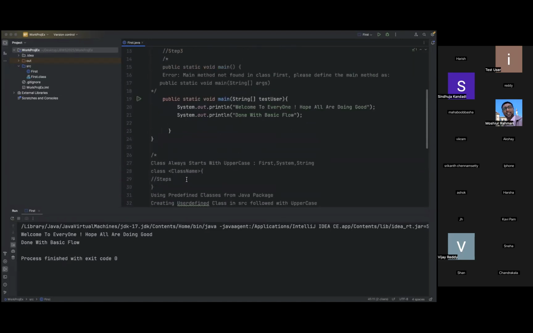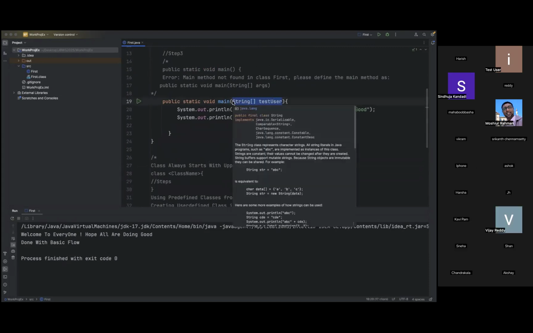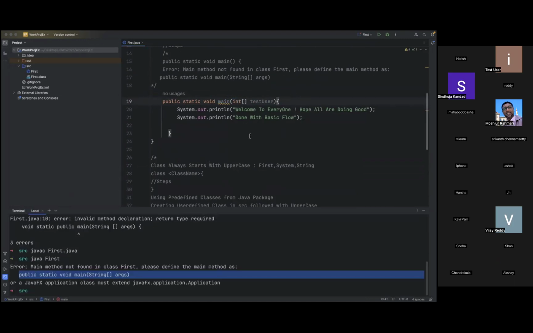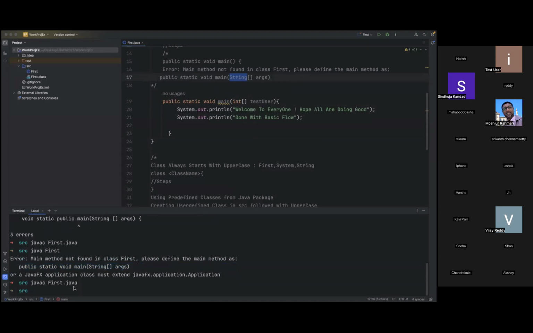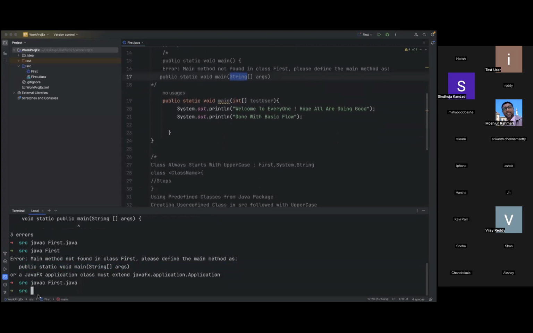The main method always looks for an argument parameter which is of type string. So what happens if I use a data type other than this? We have used int. If I use int, again you see, there is a problem. Again, there is a problem. So what if I use this? Now I am using the parameter, so everything is fine. Only thing is I changed the data type now. Now let us compile. The compiler doesn't have any issues because syntactically everything is correct. We have followed naming conventions and all.